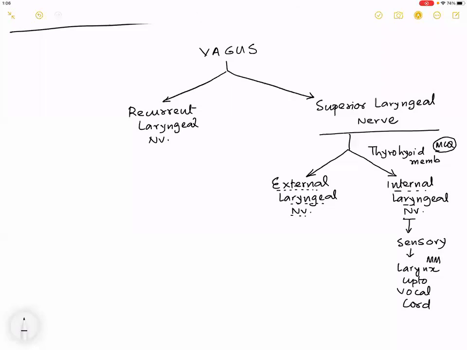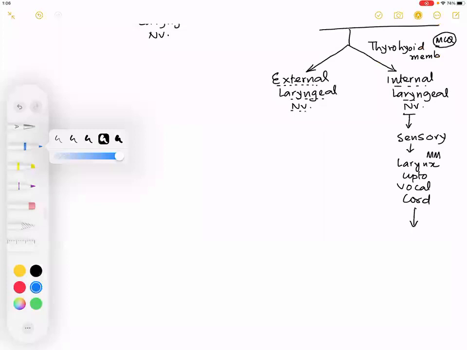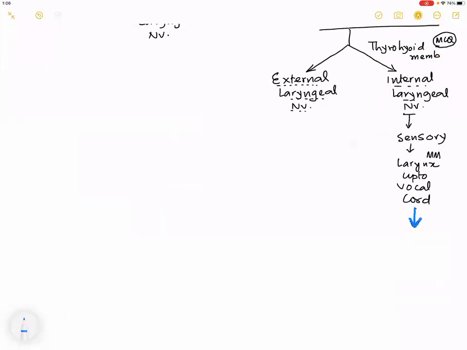If this is paralyzed, I will take a different color, a blue color.